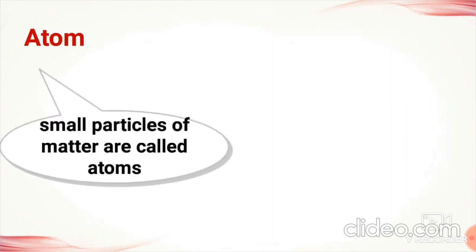Children, as we earlier discussed, all matter is made up of small particles, right? You know what these particles are called? Yes, these particles are called atoms. Then what is an atom? Atoms are nothing but small particles of matter. Understood? For example, consider that gold contains small particles of gold atoms. Iron is made up of small particles of iron atoms. Understood? Yes. Next we will see what is a molecule.